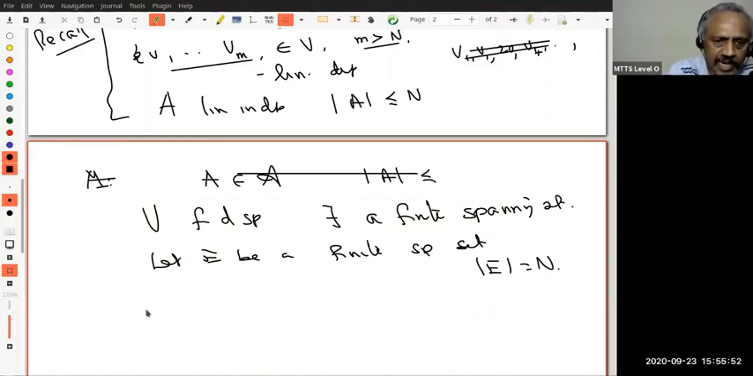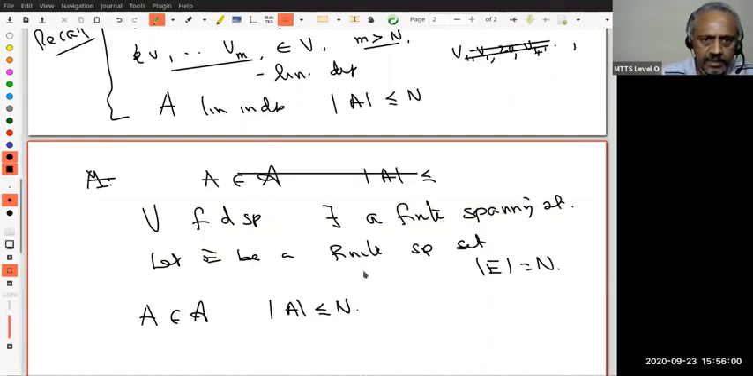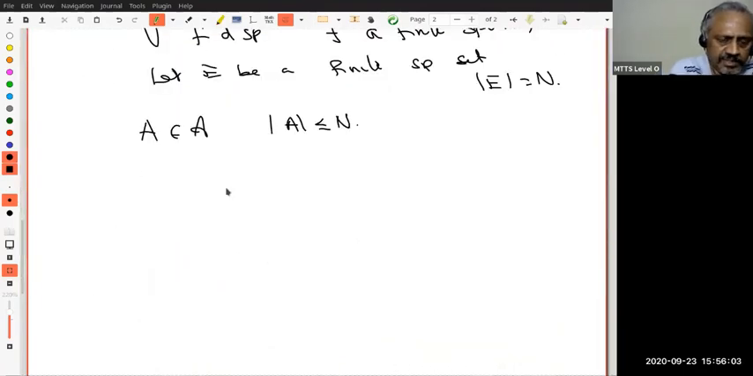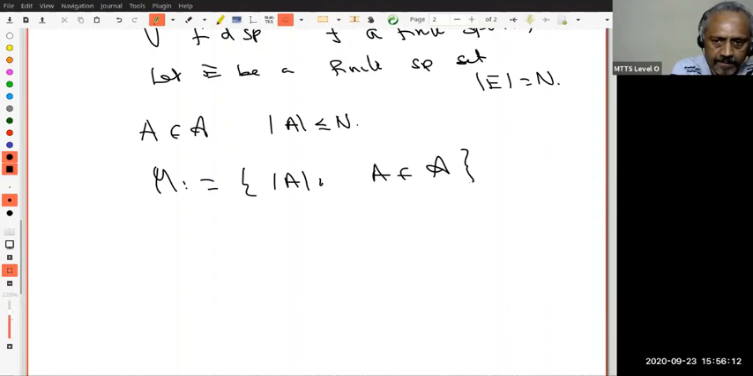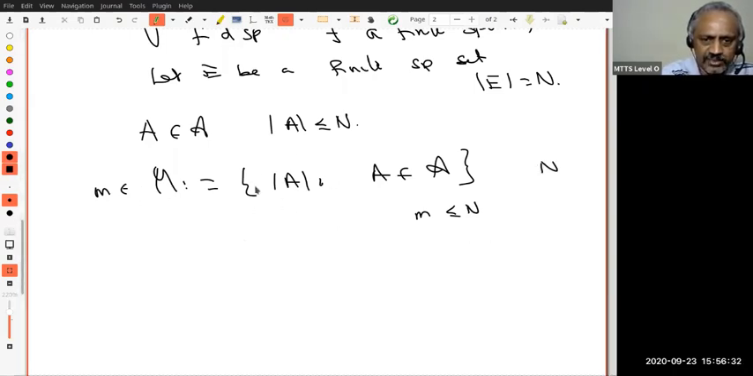Now start with any A in script A. Remember, A is linearly independent. Therefore, what do I know about mod A? It will be less than or equal to n. Okay. Therefore, as we did in the last case, let M be the set of all mod A where A is in script A. That is the number of elements in A where A is an element of the family script A. Then what do I know? If a natural number m belongs to this, then m must be less than or equal to n. Therefore, capital N is an upper bound for the set M, and these are all natural numbers.